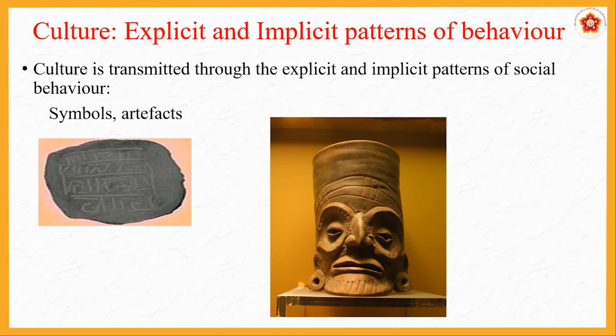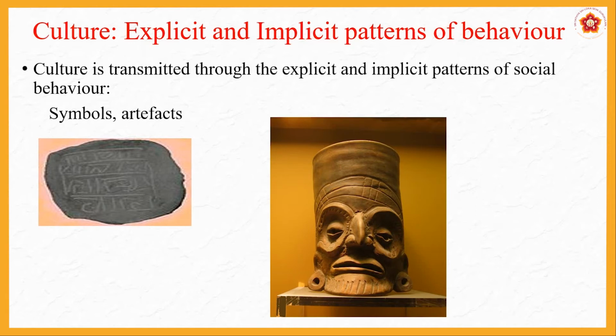So what is explicit? Basically what we talked about, material culture, that is explicit. What you can see, what you can touch, what you can feel. All the aspects are very visual. This is called explicit culture. What is implicit culture? Implicit culture is what is hidden behind it, which you can't see, but it is still there. For example, your belief system, your values.